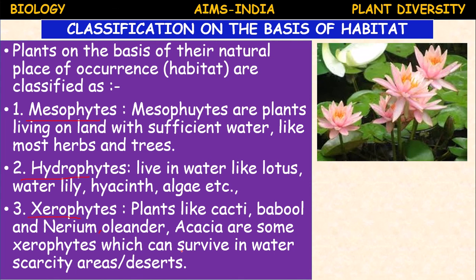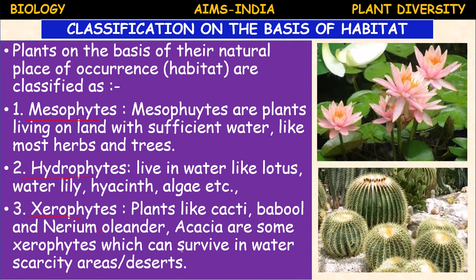So we can say mesophytes means normal plants, the plants which grow in our surroundings. Some herbs and some trees like neem, these are all under normal conditions. Hydrophytes means the plants which grow in water, aquatic habitat. And xerophytes means xeric conditions, water scarcity areas, where the plants which grow are called xerophytes. Example, cactus here.